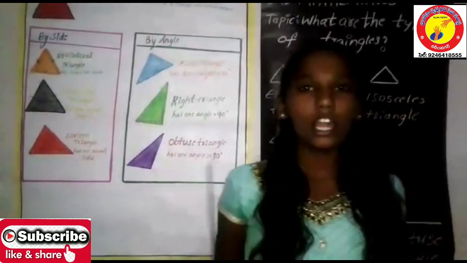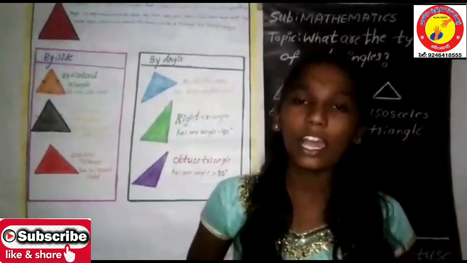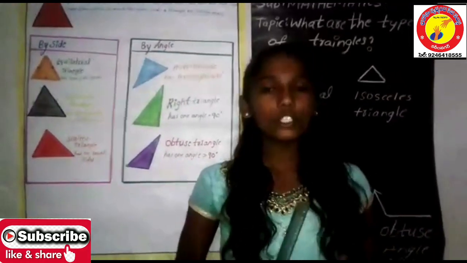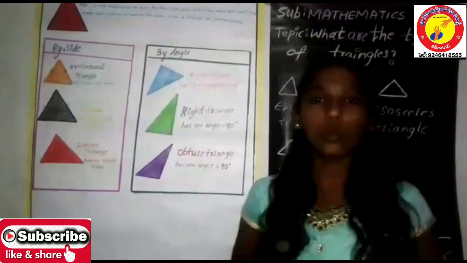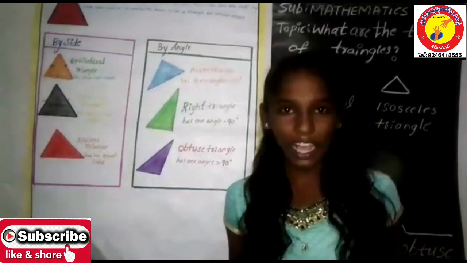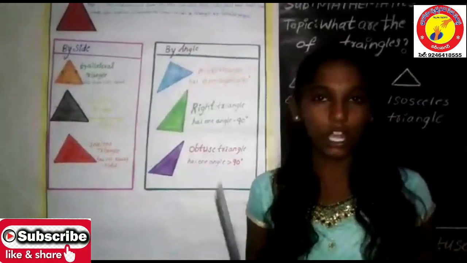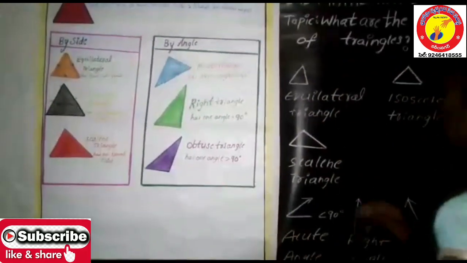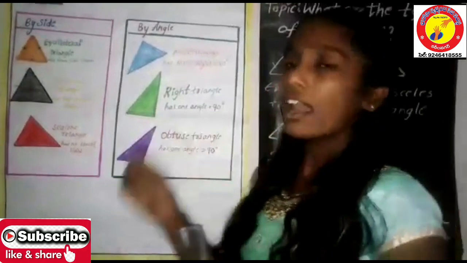So now let us learn what the types of triangles are. Friends, one way in which they can be classified is the length of their sides. So let us see how. Based on sides, triangles are divided. The first kind of triangle is a triangle which has all its sides equal to each other. To show that they are equal, we put the same mark on each of them. Okay, and we know that they all are equal.